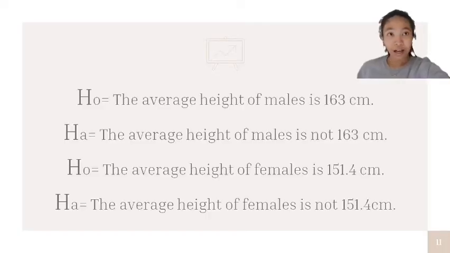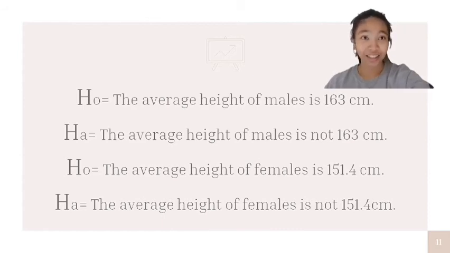Then for the first null hypothesis, we have the average height of males is 163 centimeters. Its alternative hypothesis is the average height of males is not 163 centimeters. Then the second null hypothesis, for females, is the average height of females is 151.4 centimeters. And the alternative hypothesis is the average height of females is not 151.4 centimeters.